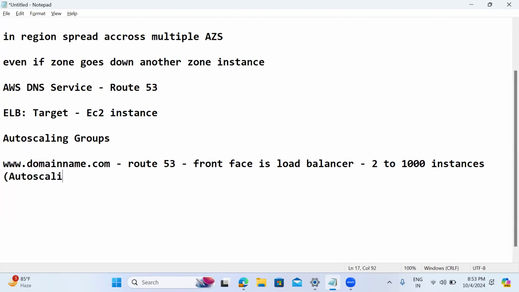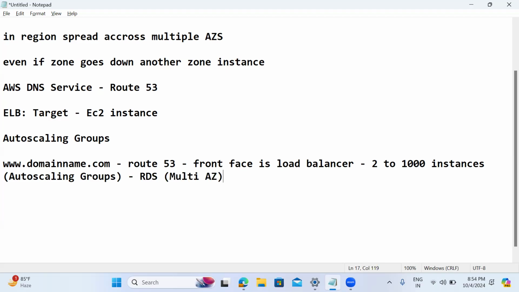Using auto scaling groups. And behind that, we'll even have the RDS, and RDS also will be kept in a multi-AZ environment. That means we are going to keep the database also in multiple zones. Then in this use case, can you guess if one zone goes down, is the solution highly available or not? Yes. Okay, load balancer will use another zone instance and another zone database.